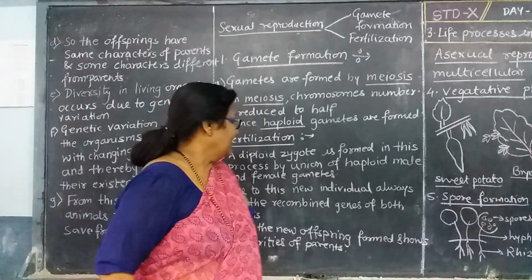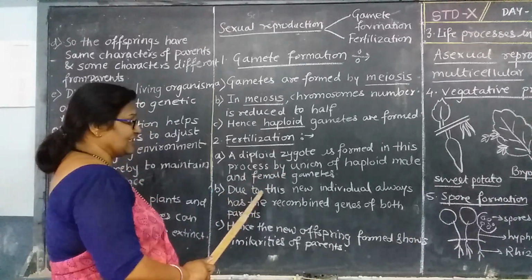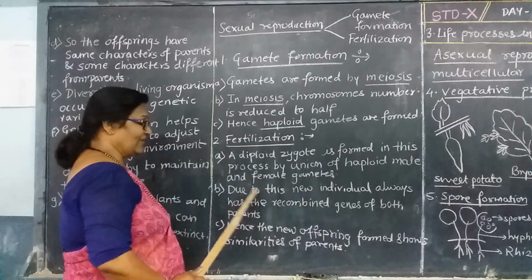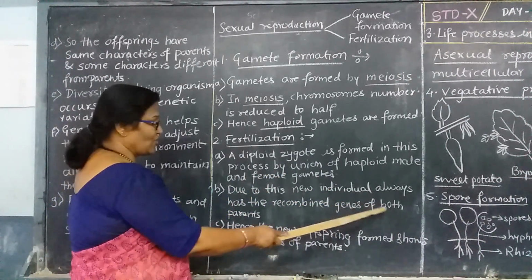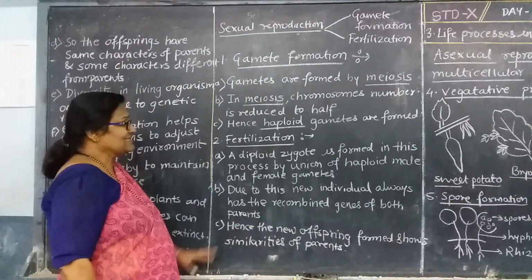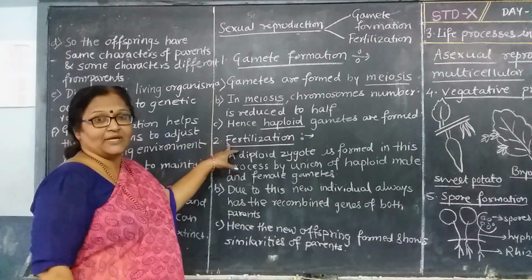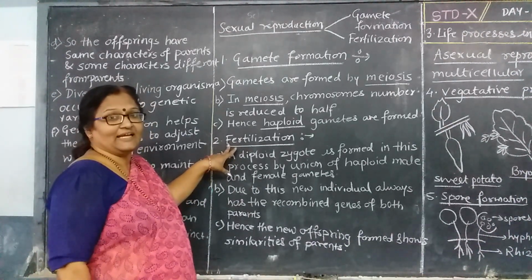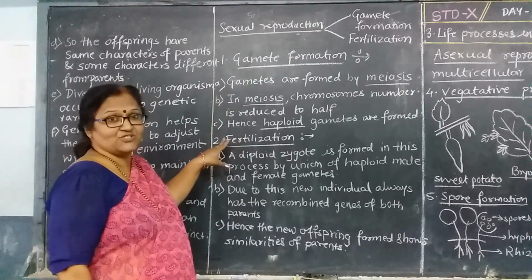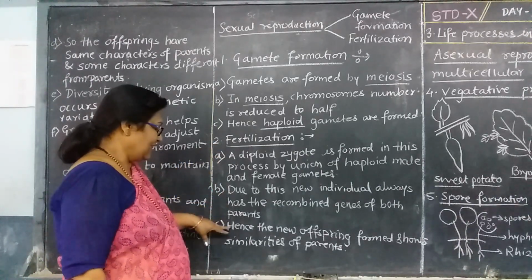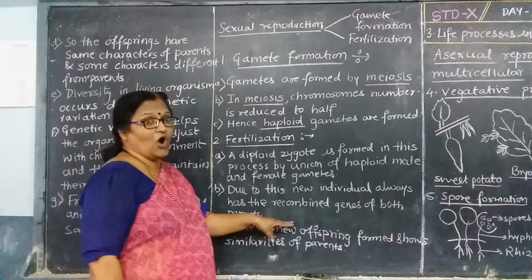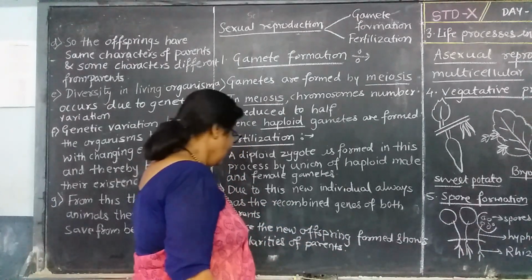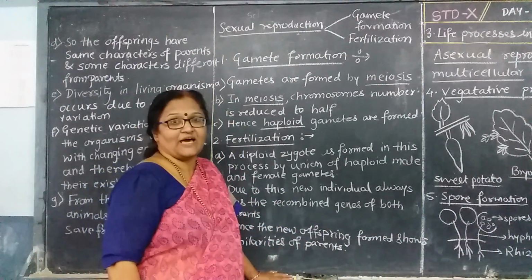Due to this, a new individual always has the recombined genes of both parents. As in fertilization, both male and female parents are involved, the characters of these parents are passed to their offspring. Hence the new offspring formed here shows similarities to the parents.